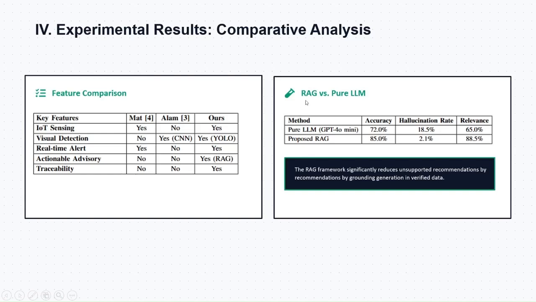When we compare the RAG approach against using a plain language model with no retrieval, the plain LLM had a hallucination rate of 18.5%. It sometimes invented wrong chemical dosages. Our RAG system reduced that to just 2.1%. This confirms that grounding the AI in verified data is essential for safety-critical applications like agriculture.